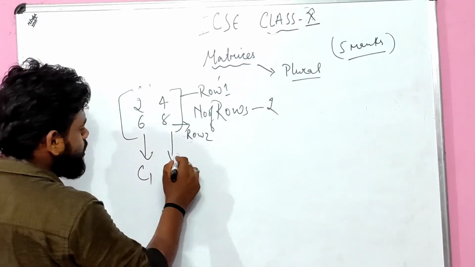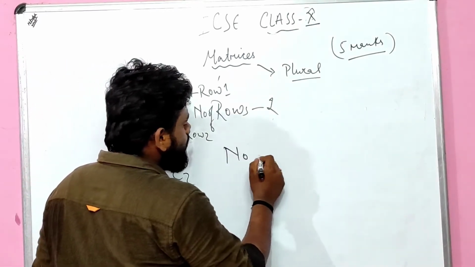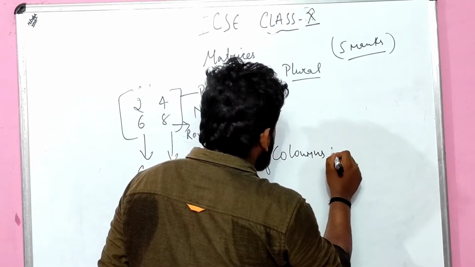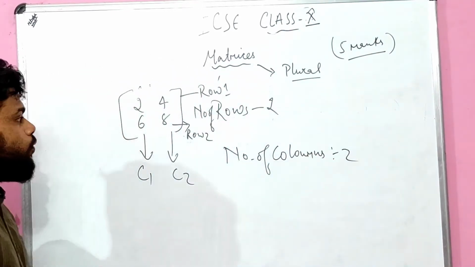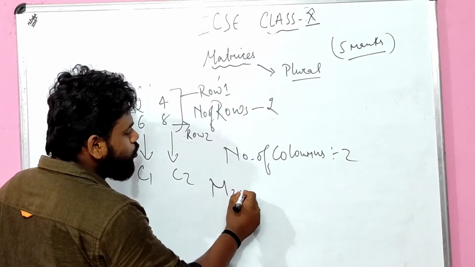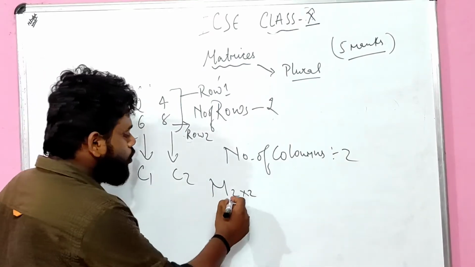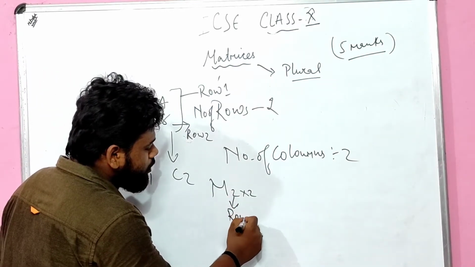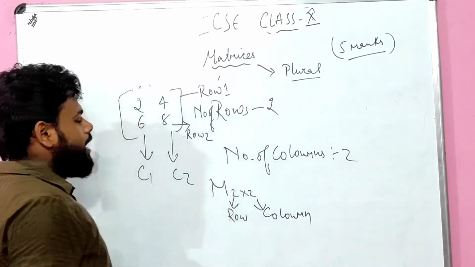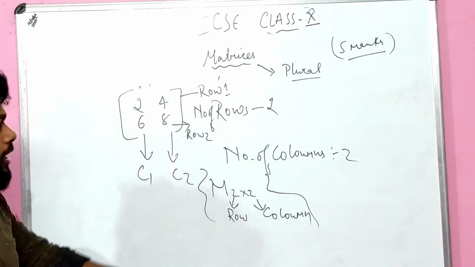How many columns are there? C1 is column 1, C2 is column 2. C stands for column, right? So the number of columns is 2. So how to write it down? This matrix is M 2 cross 2, that is 2 by 2. That means 2 rows and 2 columns. First we have to write the row, then we write the column. Is it clear?